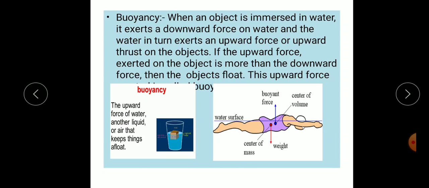For example, a well-practiced swimmer can float on the surface of water without swimming. Other examples like paper, dry leaf, wooden plank and straw easily float on the surface of the water. For example, here we see in the picture the upward force of water, another liquid or air that keeps things up; here we take a wooden plank which can float on the surface of the water.